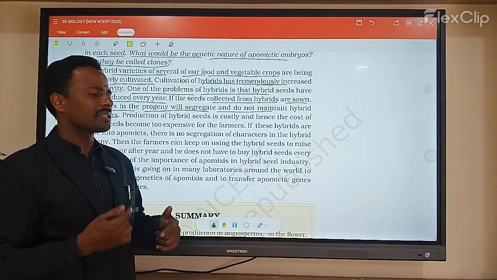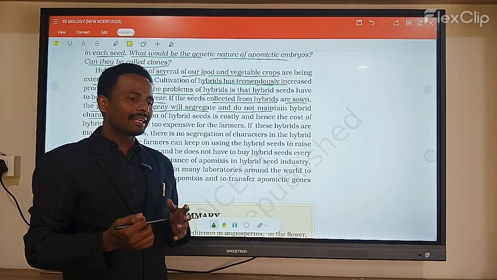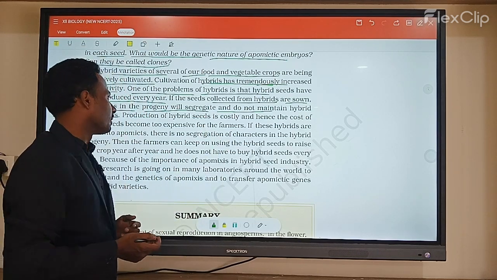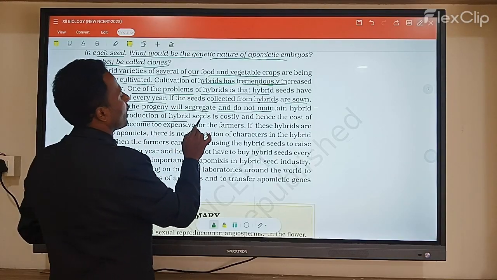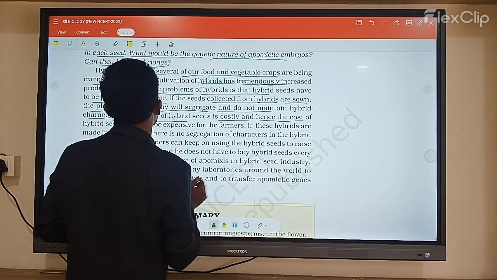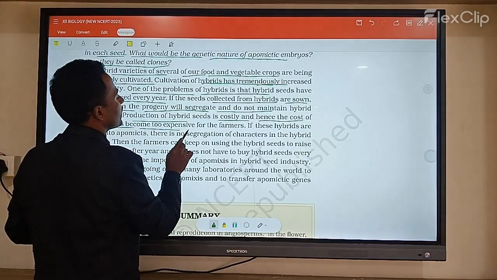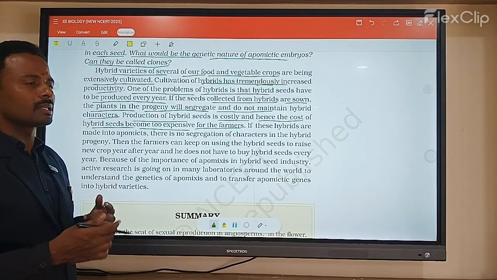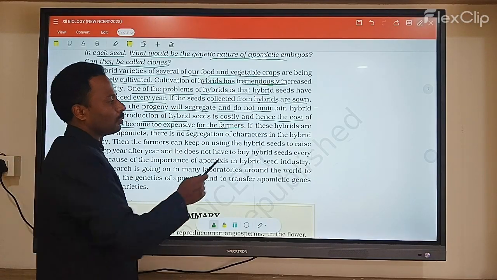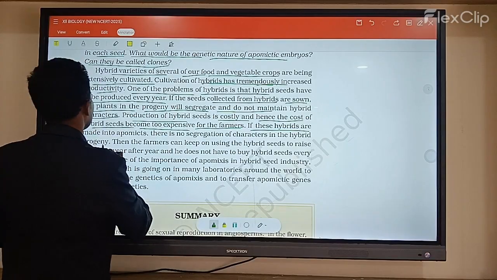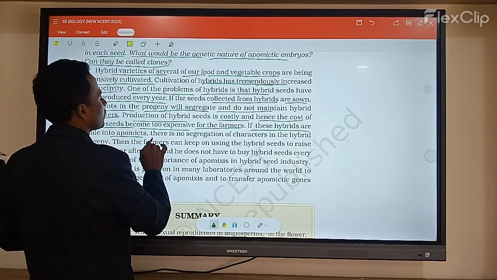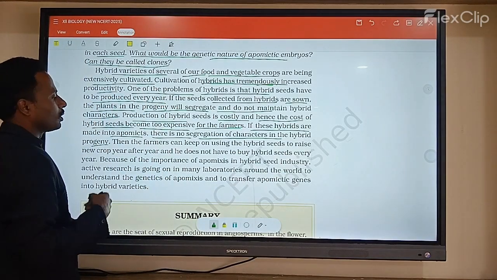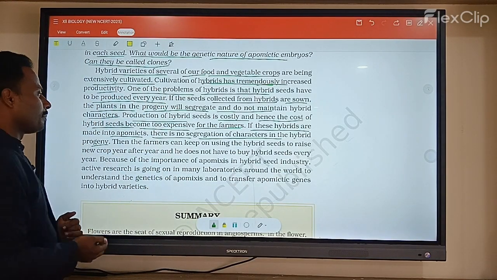So from generation to generation, what happens? The yield comes, but those characters are not obtained. Next, the production of hybrid seeds is costly, and hence hybrid seeds become expensive for farmers. Every time they purchase seeds, they are expensive. If these hybrids are made up of apomicts, there is no segregation of characters in the hybrid progenies. So without any segregation, we get hybrid progenies.